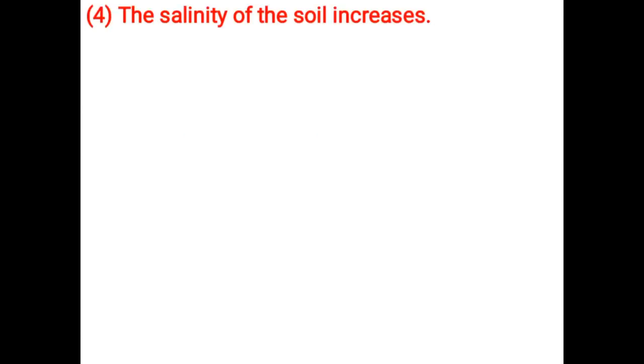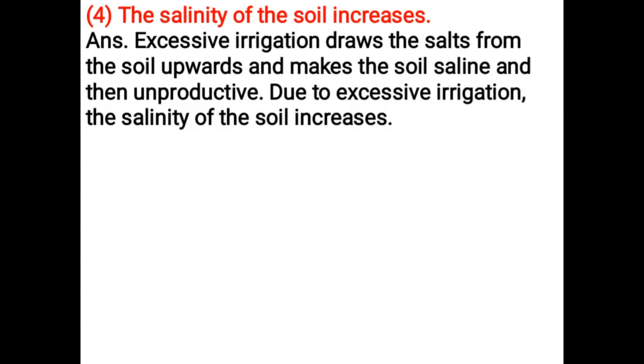The salinity of the soil increases. Excessive irrigation draws the salts from the soil upwards and makes the soil saline and then unproductive. Due to excessive irrigation, the salinity of the soil increases.